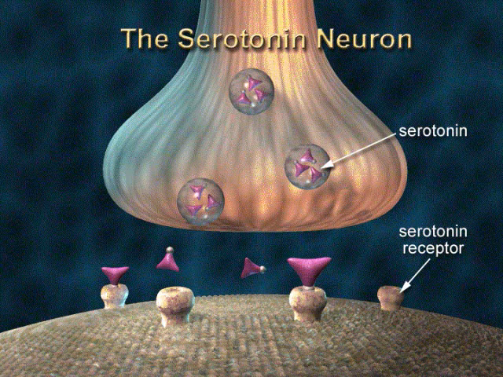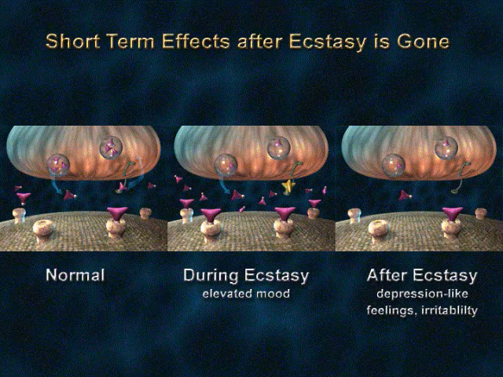Ecstasy induces the release of serotonin reserves, a neurotransmitter that helps regulate mood. In addition, ecstasy prevents reuptake of serotonin, further increasing concentrations and inducing feelings of euphoria. Due to its mood-altering ability, some seek to legalize MDMA, aka ecstasy, for therapeutic purposes. On the other hand, claims about permanent serotonin receptor damage have been made. This damage could be responsible for a decrease in memory and other functions regulated by serotonin.